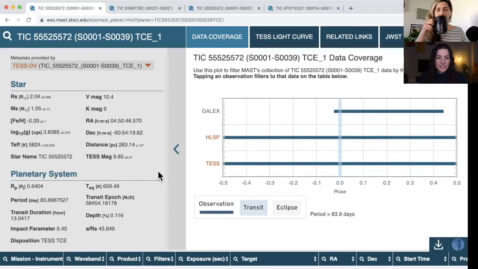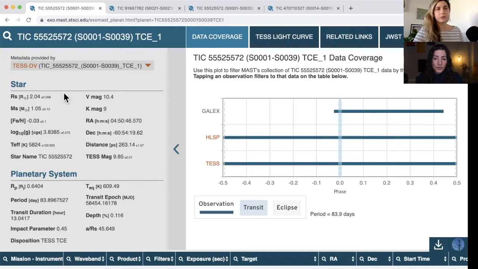Yeah. So the main things that I think are useful on this page that we're on right now are the information about the star, and I guess about the planetary system. And this, as you said, we've already covered in other videos, because all of this information is exactly the same as the kind of information we'd have on exoFOP. And the numbers should be exactly the same.